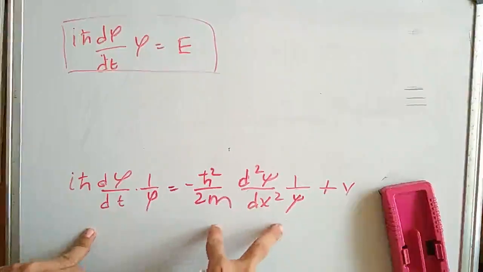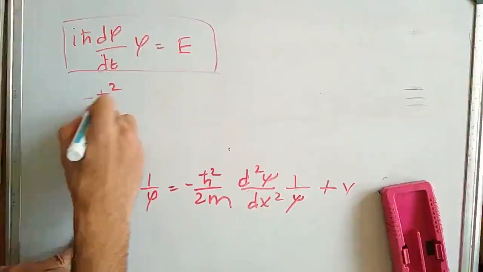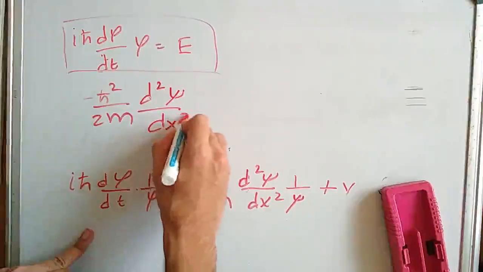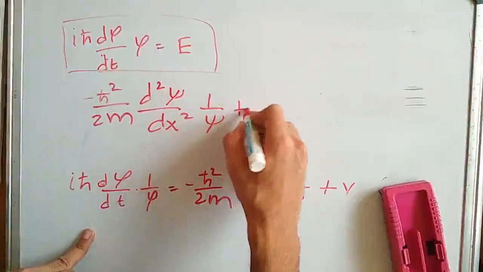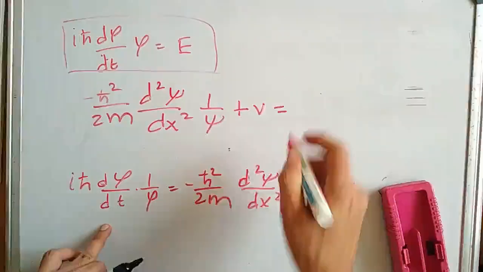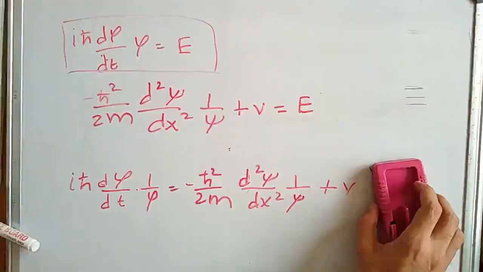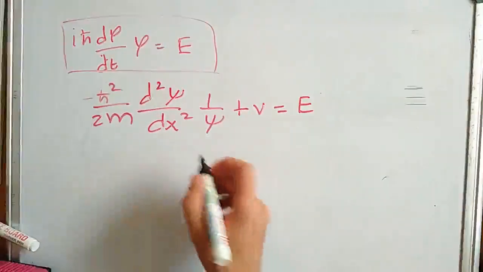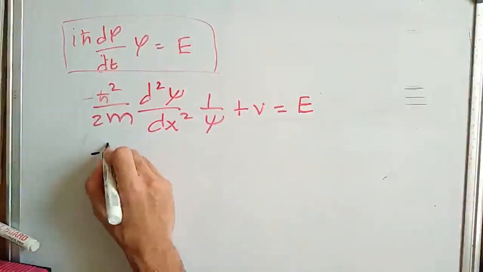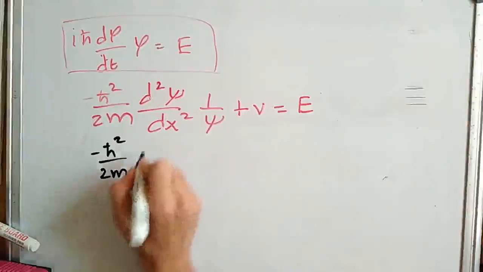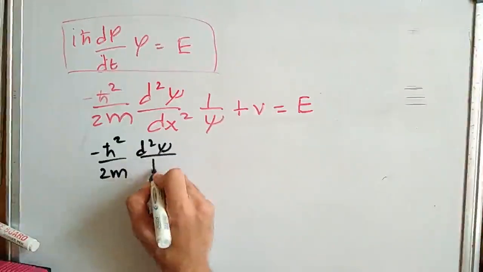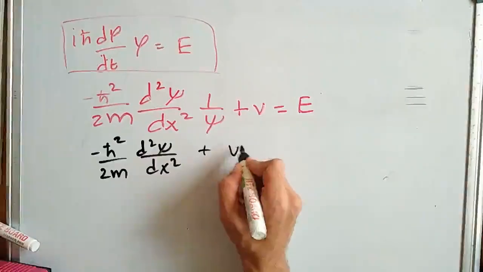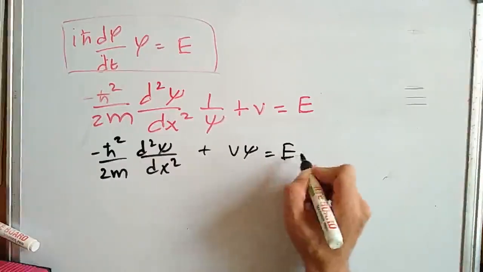First let me write the right part: minus h bar square upon 2m, d2 psi by dx square, 1 over psi, plus V is equal to this left hand side part, E. If I multiply the equation on both sides with psi, psi and psi get cancelled, so we get minus h bar square upon 2m, d2 psi by dx square, plus V psi is equal to E into psi.